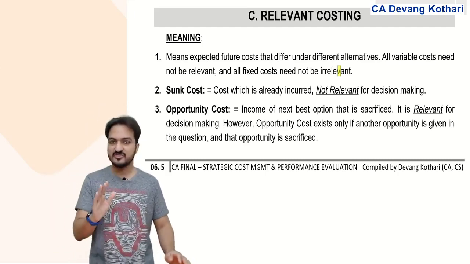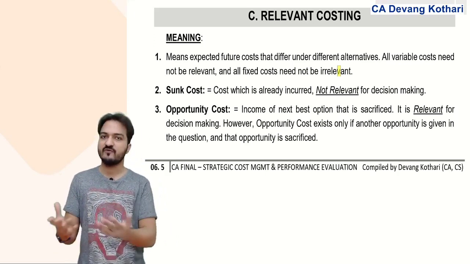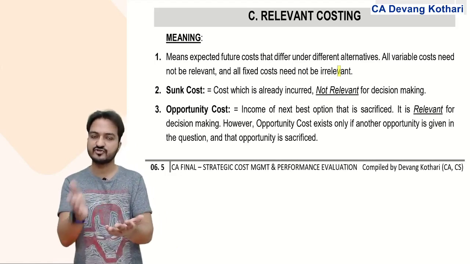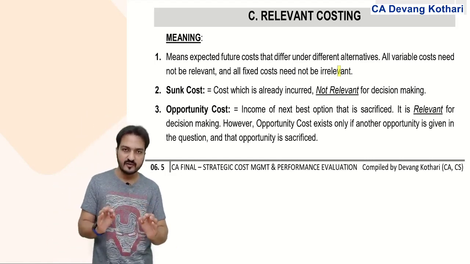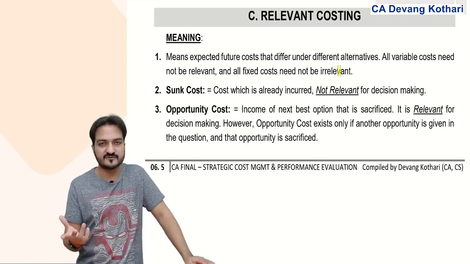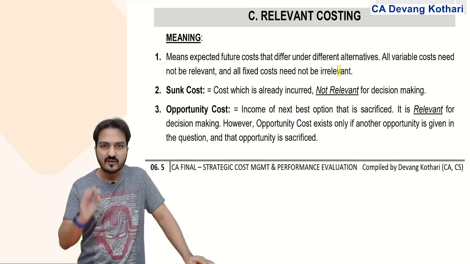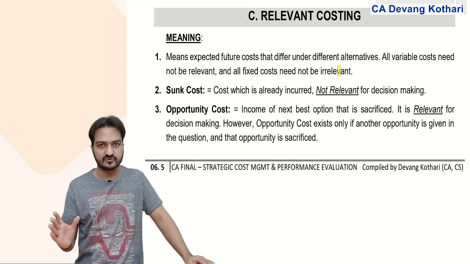Generally for any such new order, you will definitely incur extra variable cost, so extra variable cost incurred for extra units is always relevant. And generally for any extra order, I do not incur extra fixed cost, because fixed cost does not depend on units.